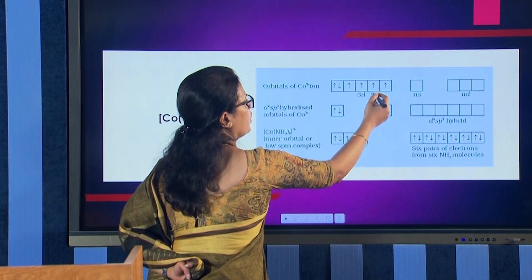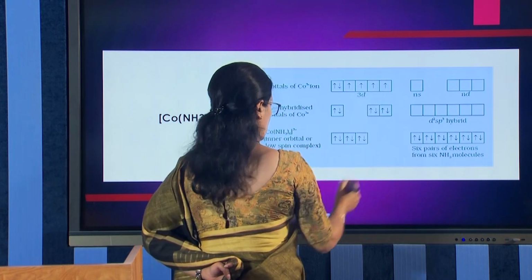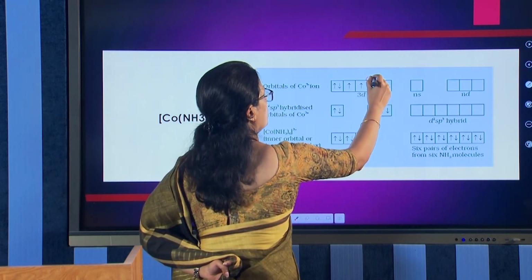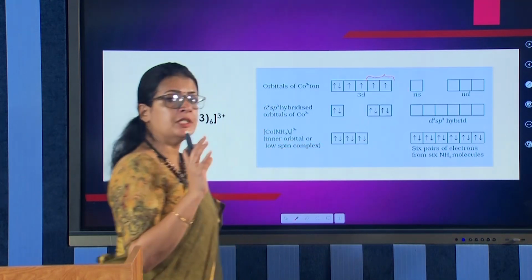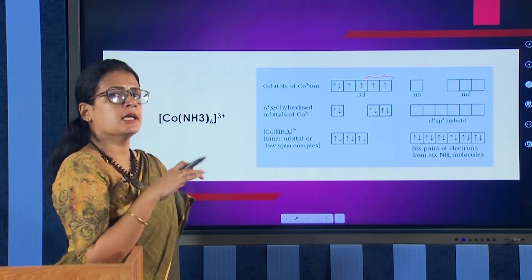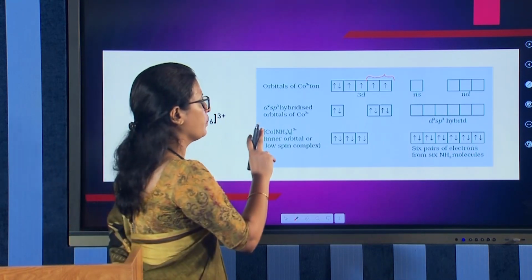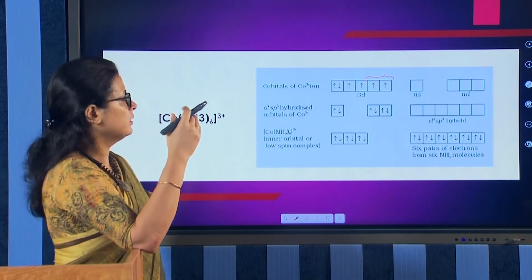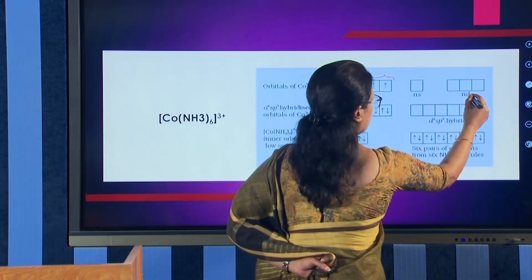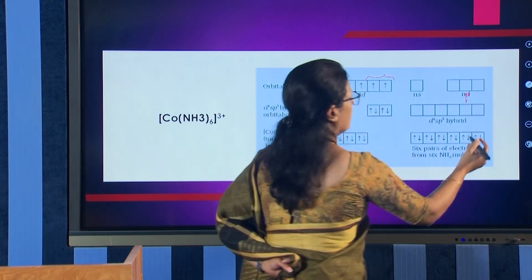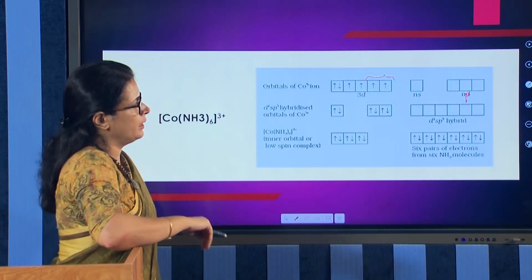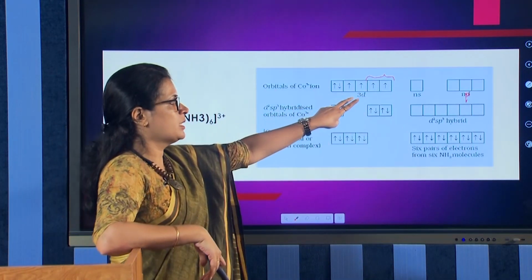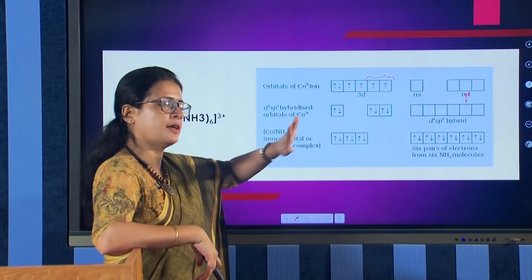So 2 d orbitals will be empty when ammonia ligands approach, and the rest, ns and np orbitals, are free.